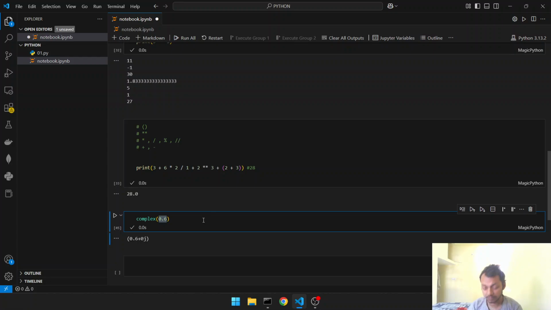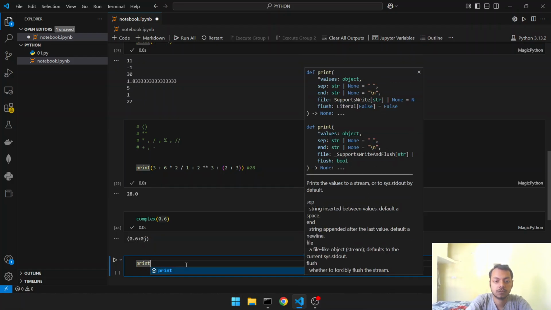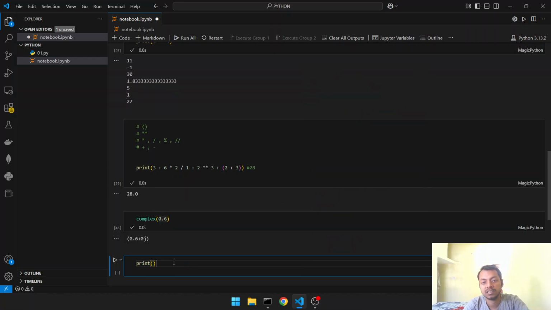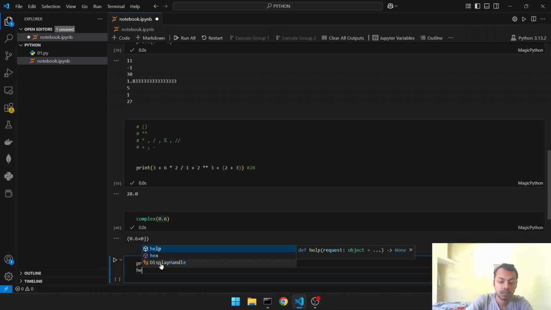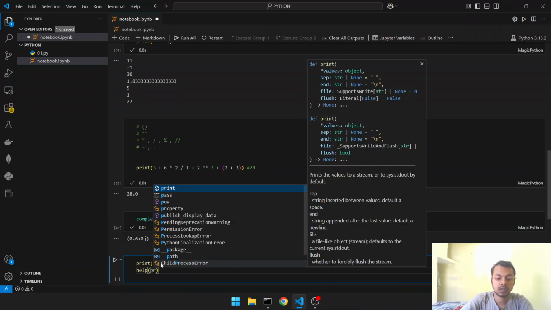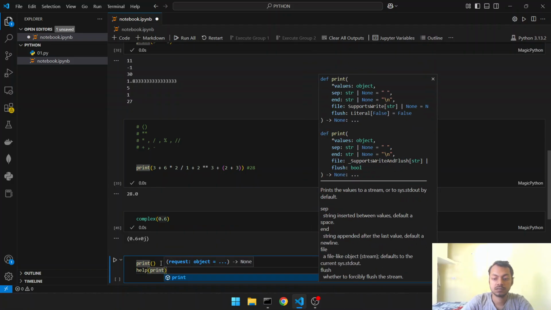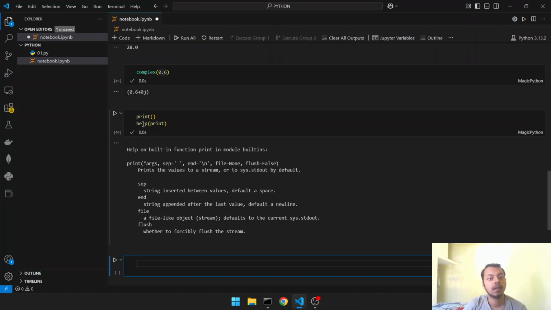Then built-in functions. Python has many built-in functions. We will discuss functions in detail in later chapters, but we have been using many built-in functions. Print is a built-in function. Then we have help also. Let me see help, print, what it says. Yeah, help gives help on the print function.